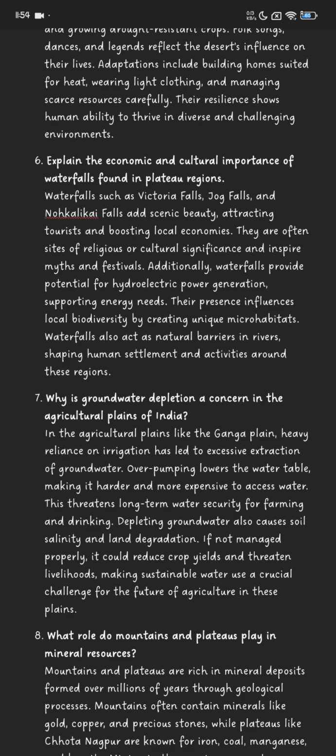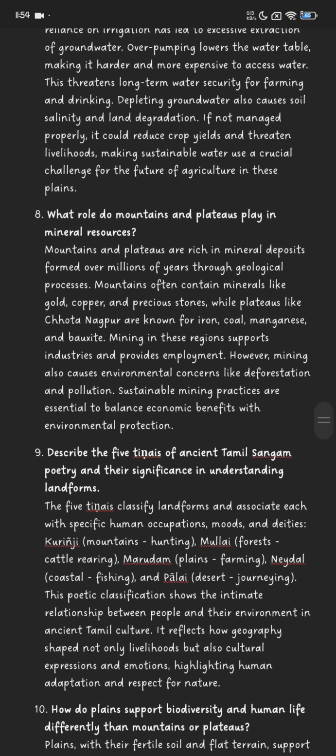Number 8. What role do mountains and plateaus play in mineral resources? Mountains and plateaus are rich in mineral deposits formed over millions of years through geological processes. Mountains often contain minerals like gold, copper, and precious stones, while plateaus like Chota Nagpur are known for iron, coal, manganese, and bauxite.